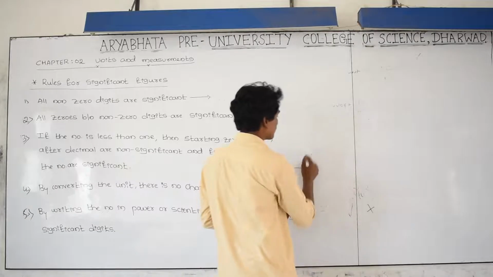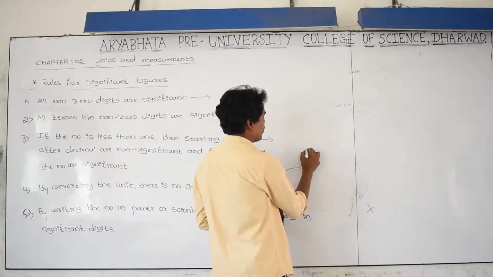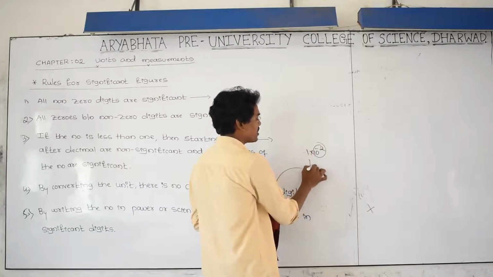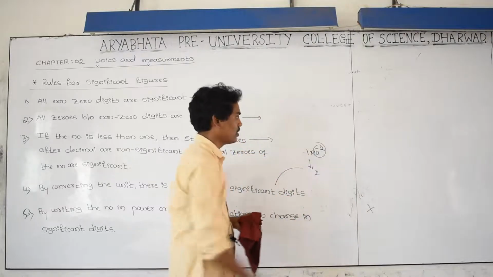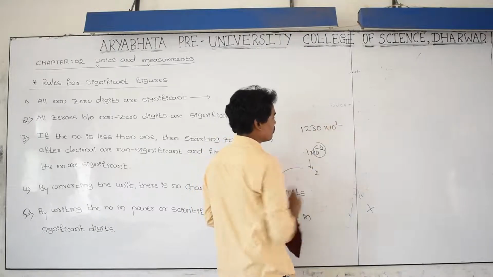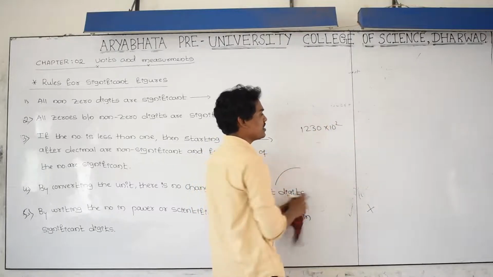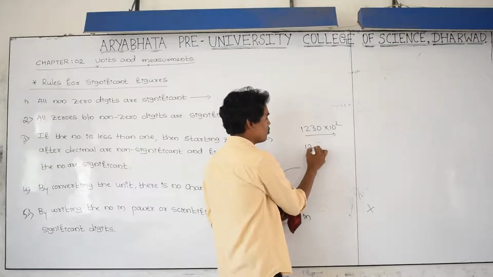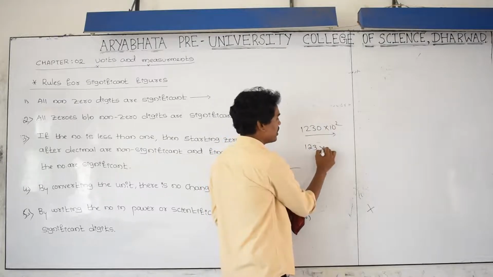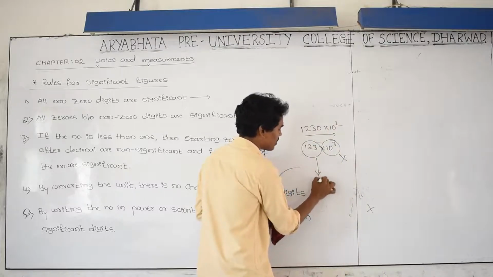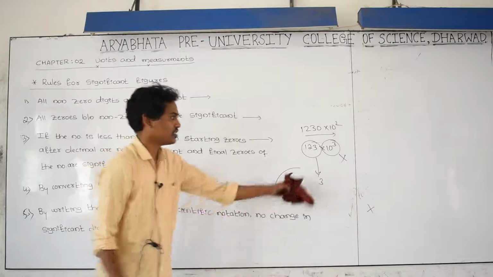And again take one more example. That is 1 into 10 to the power of minus 2. Don't consider the power. How many significant digits is it? Just 1. And 1, 2, 3, 0 into 10 to the power 2. How many significant digits are there? I am writing this in another form: 1, 2, 3, and this 0 I am adding here, into 10 to the power 3. Don't consider the power. Then how many significant digits are there? 3. This is your answer.